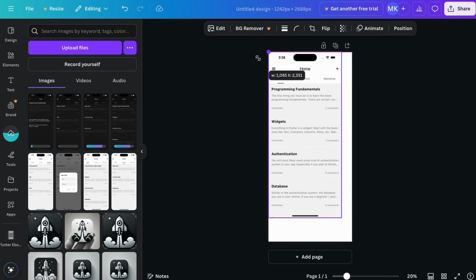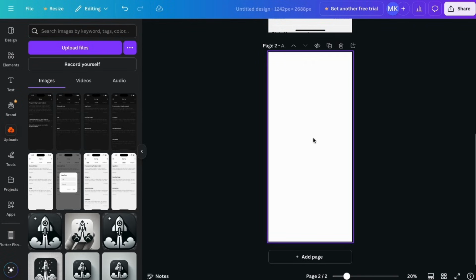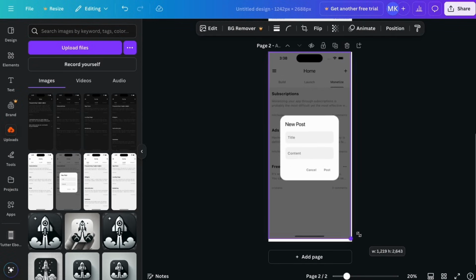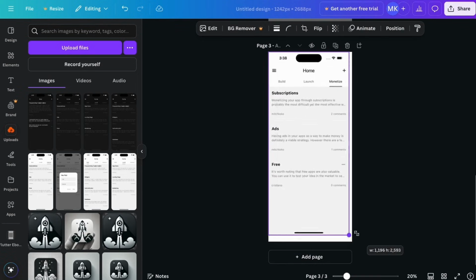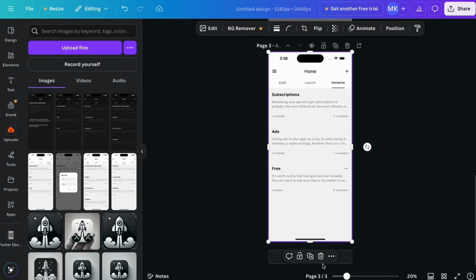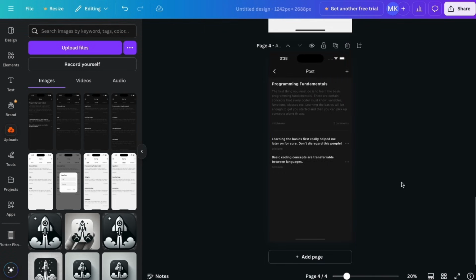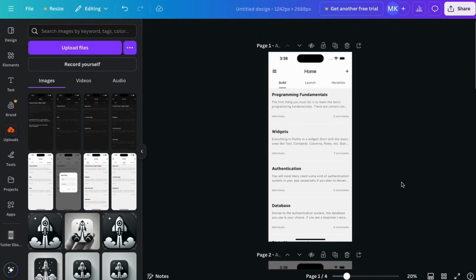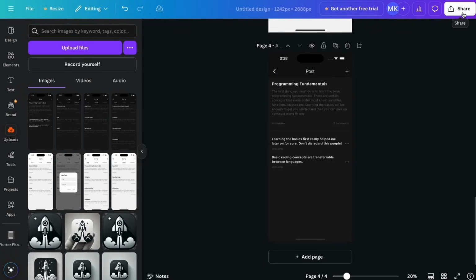And just fill it up. And I think I'm going to do a total of like 4 screenshots. And these you can always change in the future. So I'm just going to simply put our screenshots in. Sweet, so there's our 4 pictures. And then I'm going to download this.